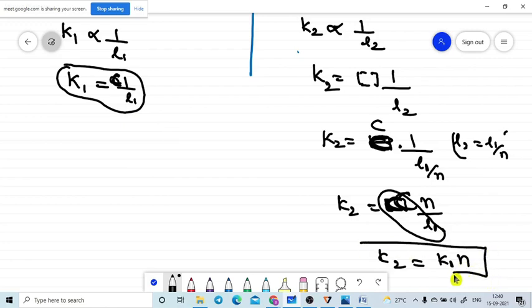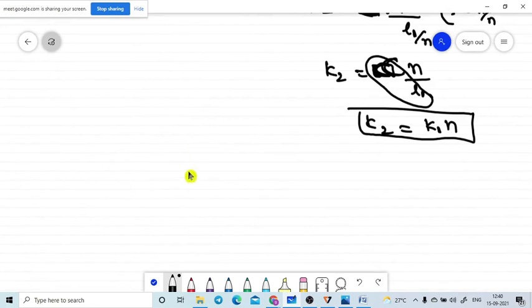What is our conclusion? Tell me the conclusion. So if the spring is divided into N equal parts, then the equivalent spring constant of the final spring is N times its initial spring constant. Is it correct? Yes, sir. So that is the conclusion.